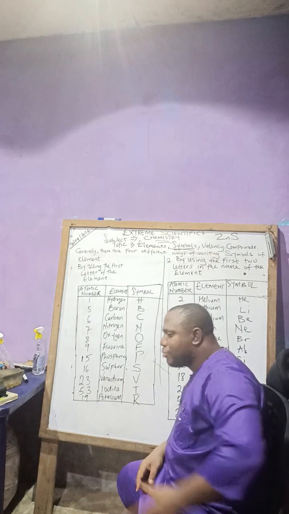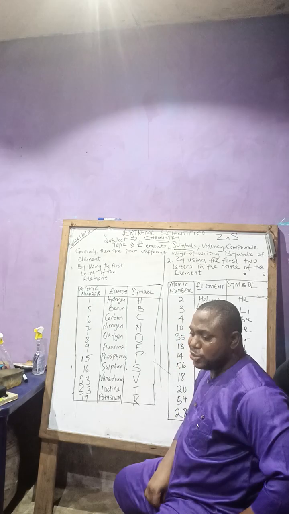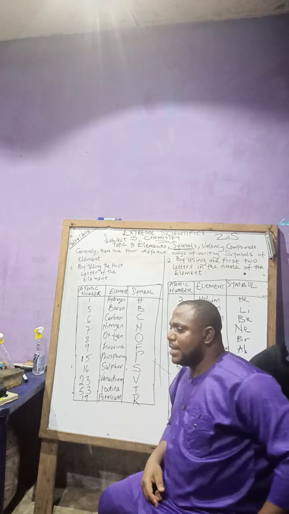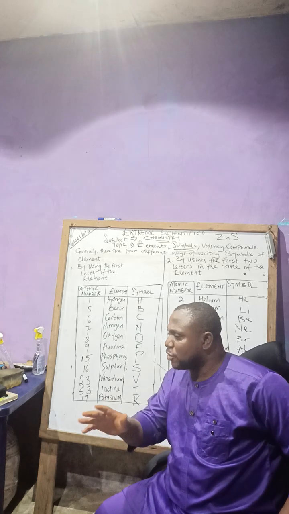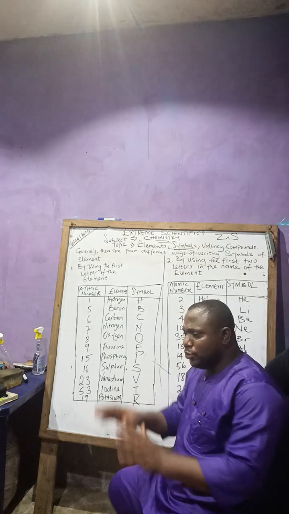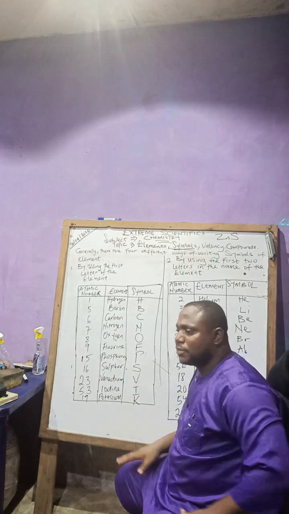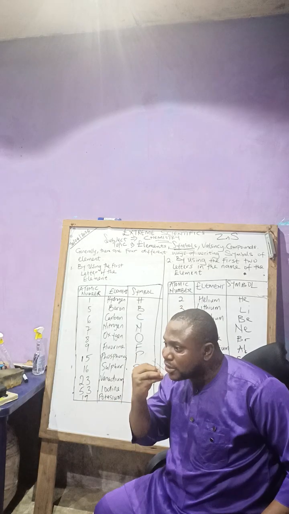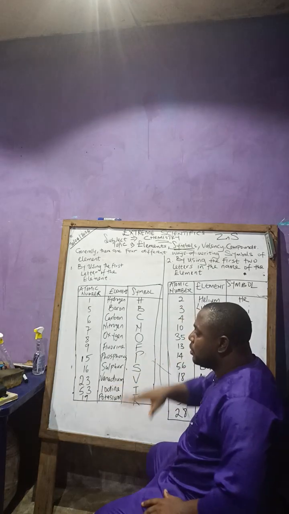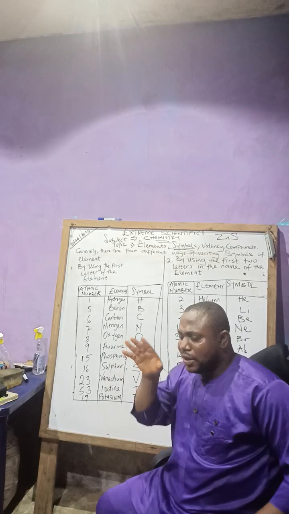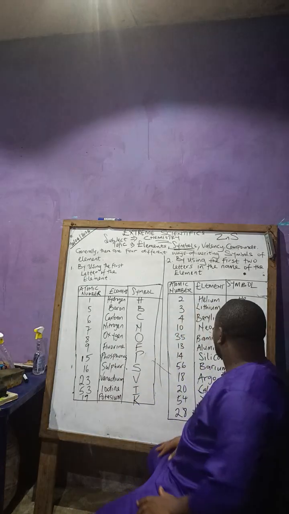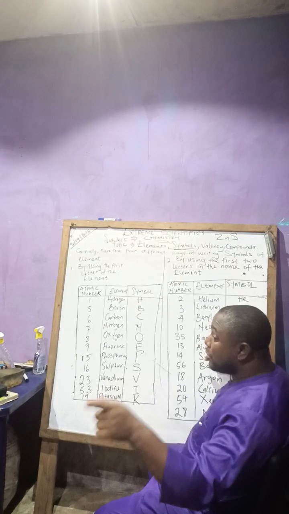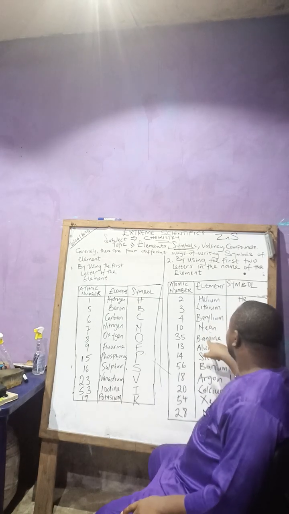Some people just go and buy bromate bread. They eat it, they say it's sweet, it's good, and it's damaging their organs. When we get into biology properly, you will understand what I'm talking about, how organs function and how a lot of people's organs are damaged because of what they eat. When we get into nutrition and the digestive system, you will see all these things. So bromine, don't forget it. Bromine and what? Bromates. Don't forget it.